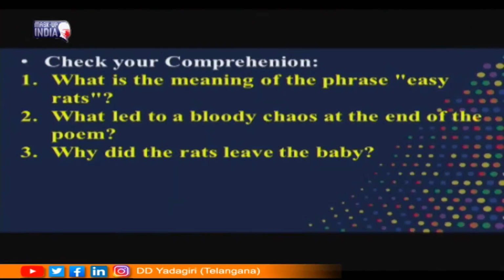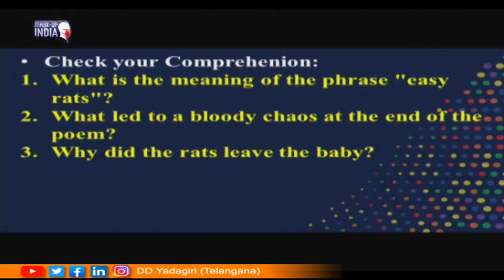What is the meaning of the phrase easy rats? In this poem, the poetess has used one phrase, that is easy rats. What is the meaning of the phrase easy rats? The phrase easy rats means the rats that could be caught easily. That is the meaning of that particular phrase.